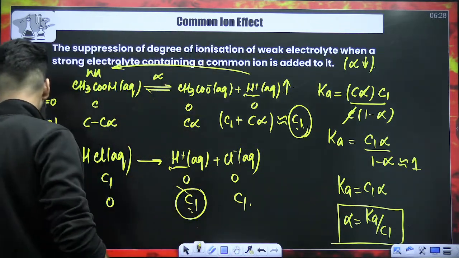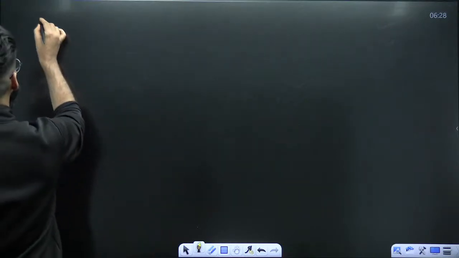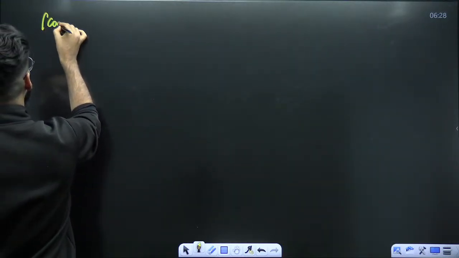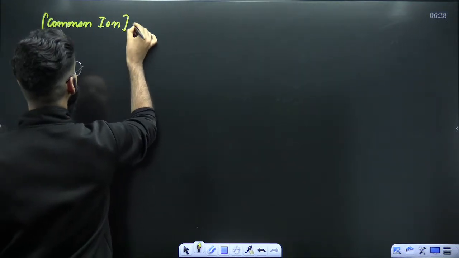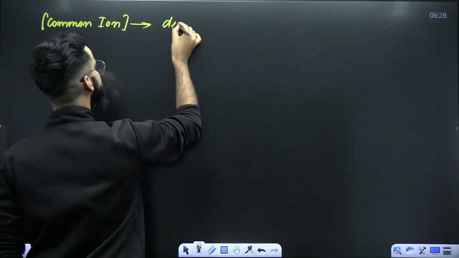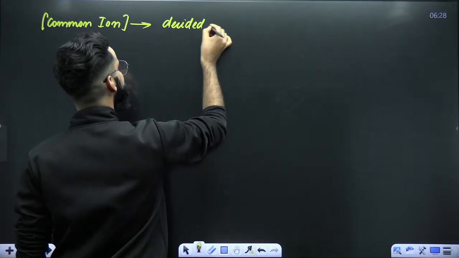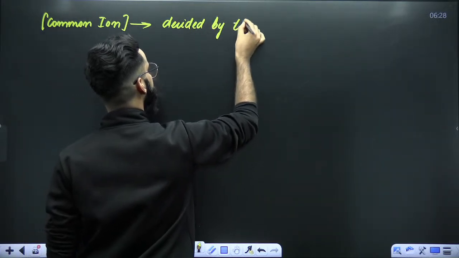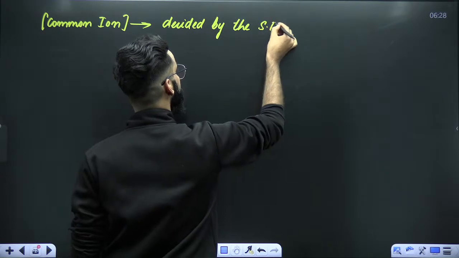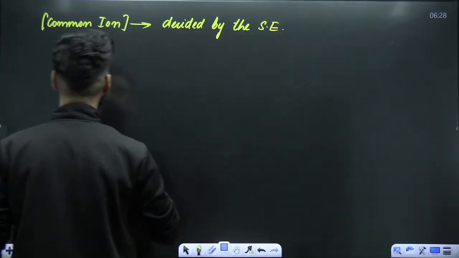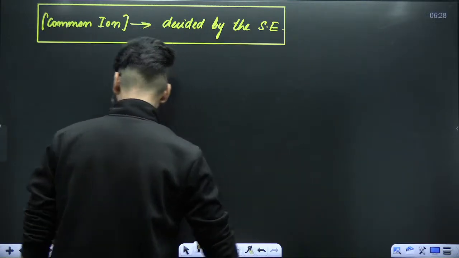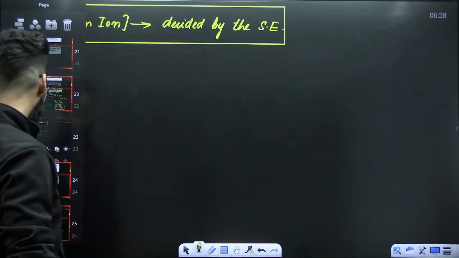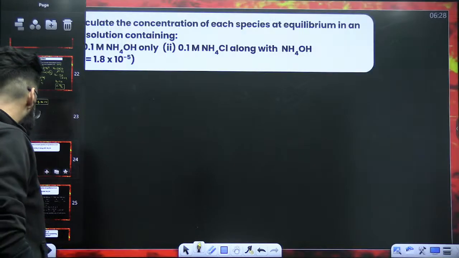So take a note of this particular thing. It's important. Concentration of common ion is entirely decided by the strong electrolyte. So strong electrolyte is the one which governs, which decides the concentration of the common ion. I hope this is absolutely clear to you.